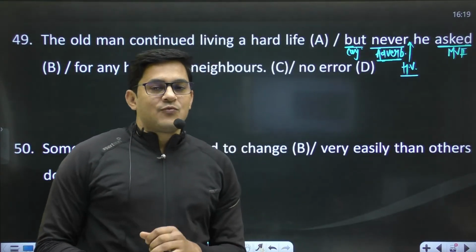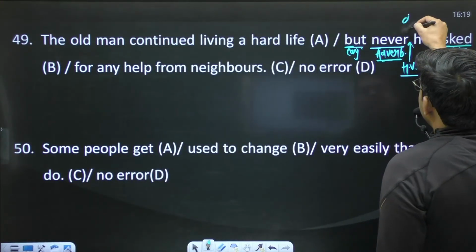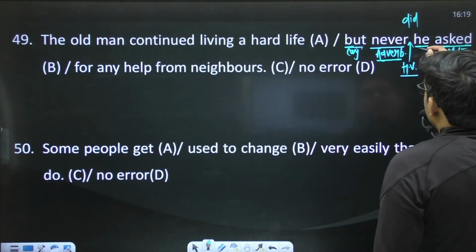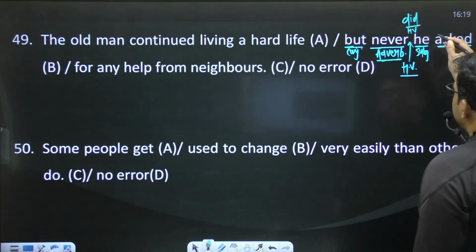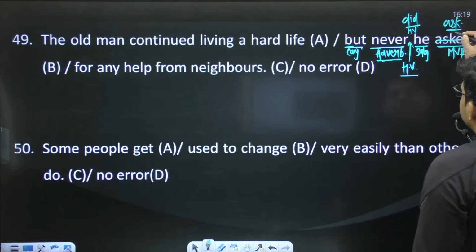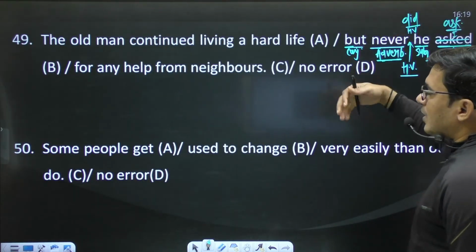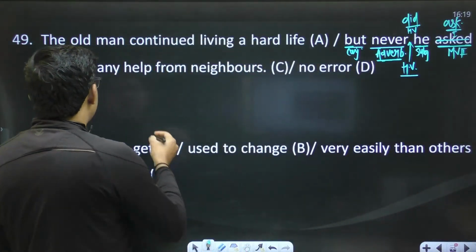In past time, we have the helping verb did, right? So use the helping verb did. After that, you have the subject, and make sure this helping verb did always demands the first form of the verb, and that first form will be what? Ask. So by doing this you will make the sentence okay,